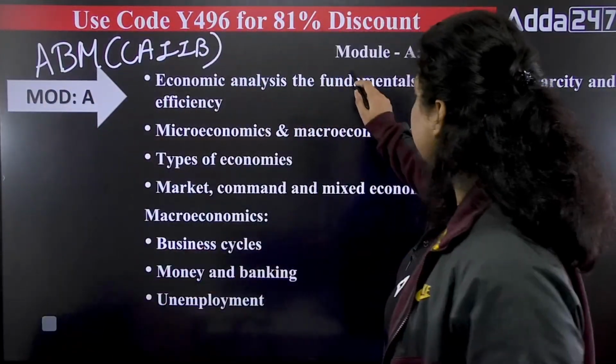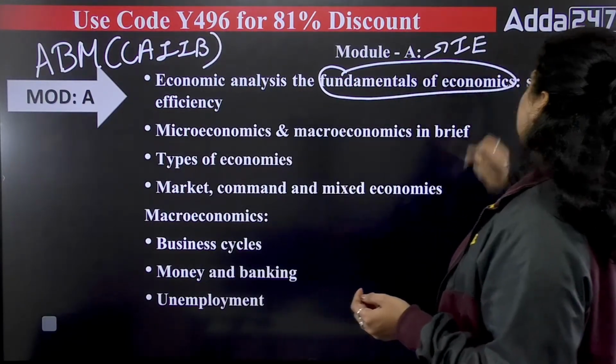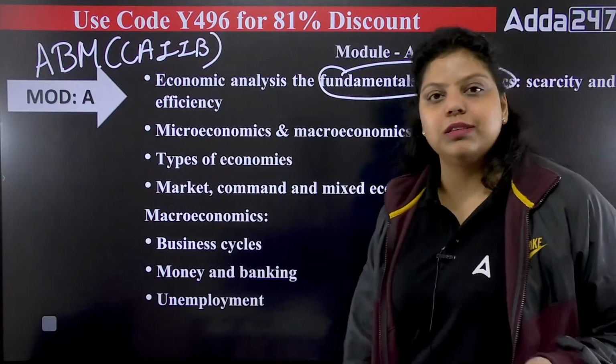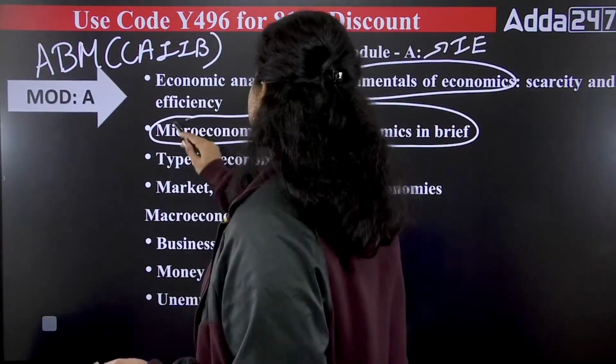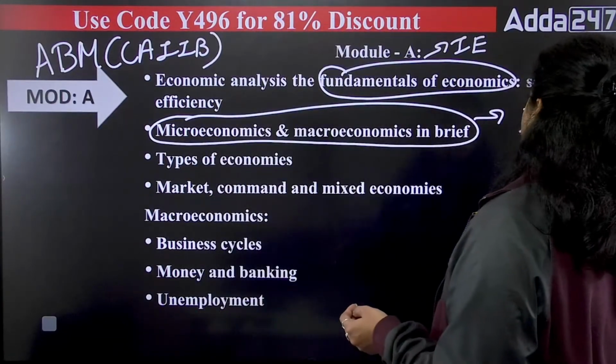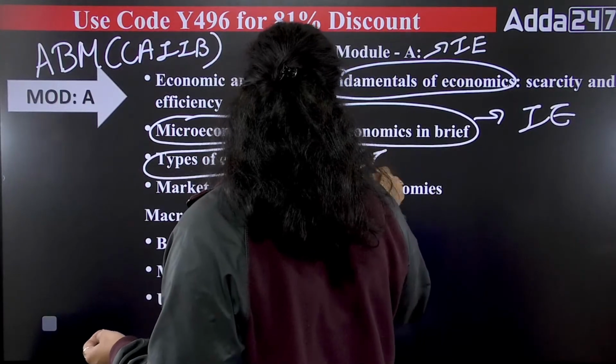The scarcity and efficiency concept is there. The micro and macroeconomics, the branches of economics, is also there in the Indian Financial System. The types of economy are there too.